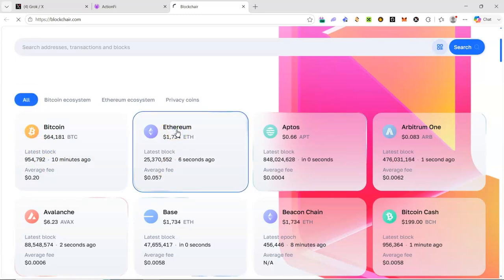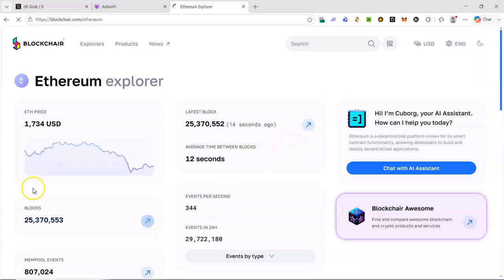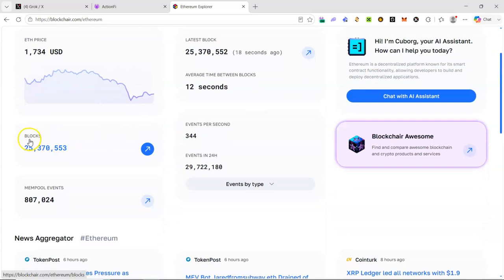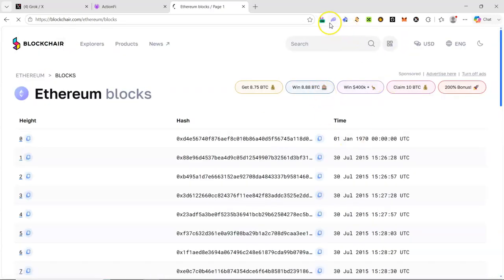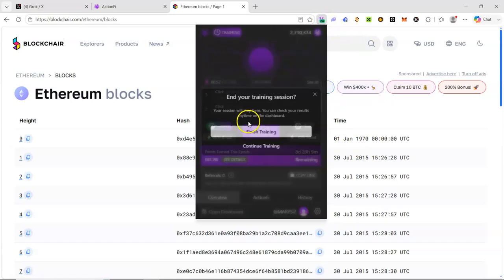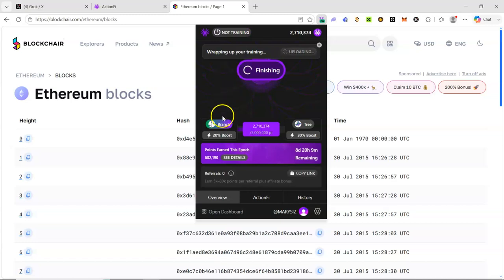We click on Ethereum. Then once it opens, we are going to click on an element on the Ethereum blockchain, and the element I'm just going to click on is blocks. Alright, so I'll click on blocks, and once it's open, that will be all for this task. We'll finish this task and head to the next task, right?